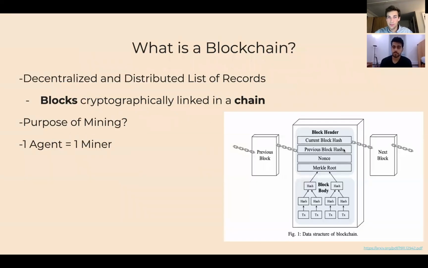So before we jump into our research, I want to give some background information about what a blockchain is, which is used by a lot of cryptocurrencies. A blockchain is just a decentralized and distributed list of records. For example, for cryptocurrencies, this would store the transaction data. These transaction data are stored in units called blocks, and these blocks are cryptographically linked in a chain. If someone wanted to add a block to this chain, this is a process called mining. So somebody would solve a computational puzzle, verify these transactions, and put this block at the end of the chain.